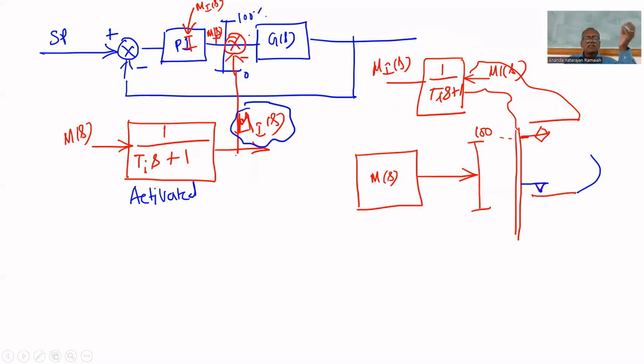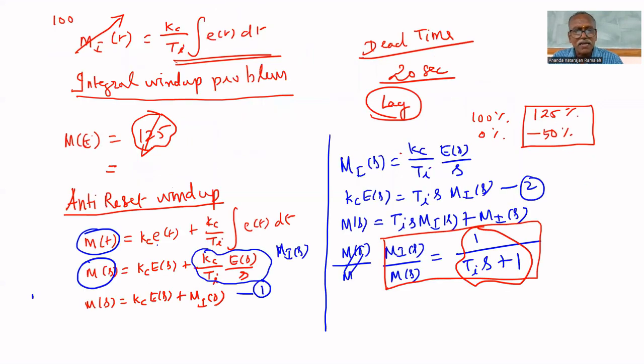Inside, Mi of s is generated; outside, Mi of s is subtracted. That's why it never goes beyond 100%. This is called the anti-reset windup technique. So if you use integral mode, there will be a problem called the integral windup problem.